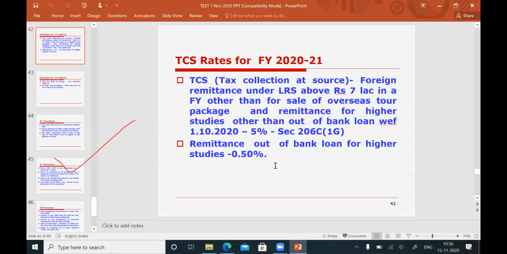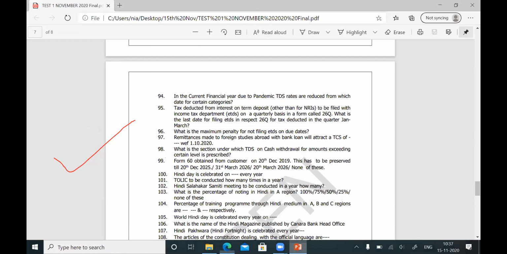On the other hand, for foreign studies, if education loan proceeds are remitted for foreign studies, then the TCS to be deducted is at the rate of 0.50%. Okay, these questions they will ask this time, so you should know. So we are seeing question number 97, the answer is 0.50%.